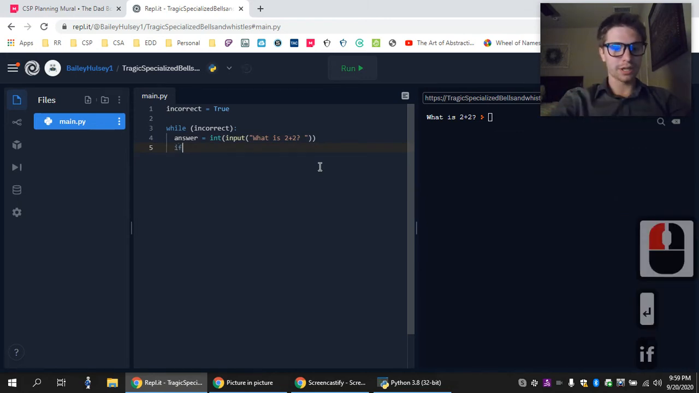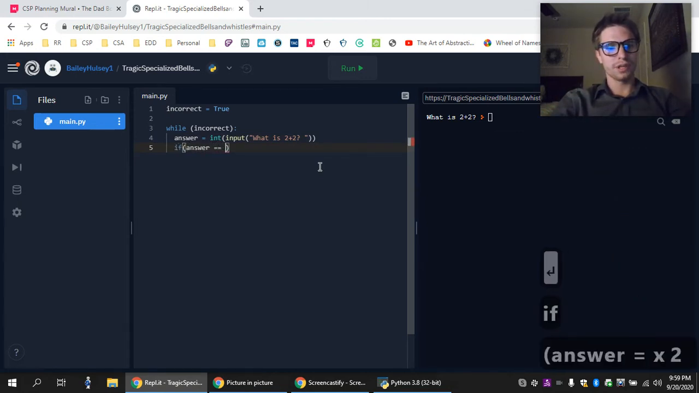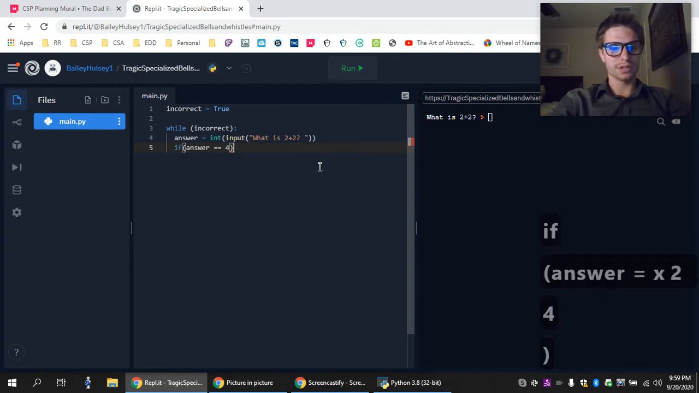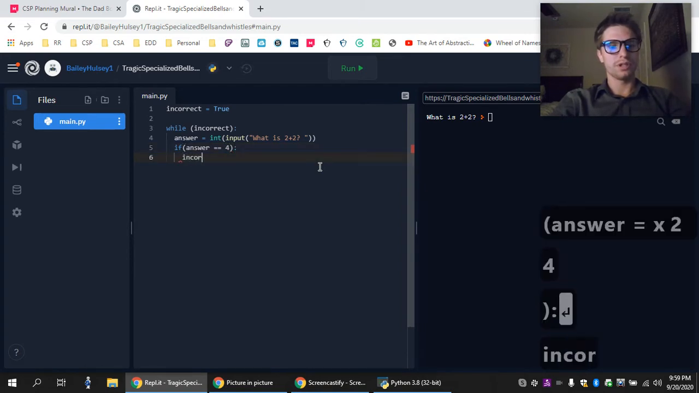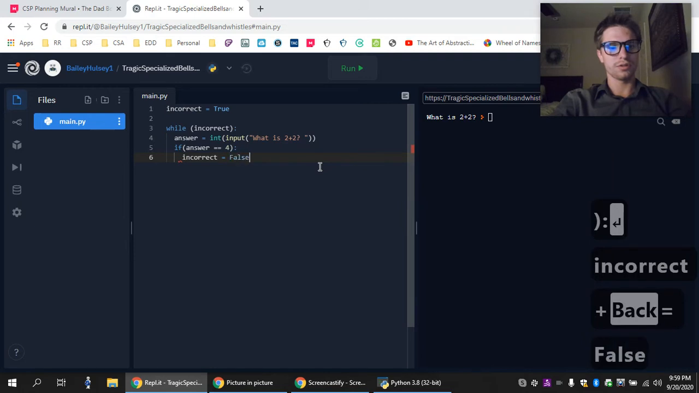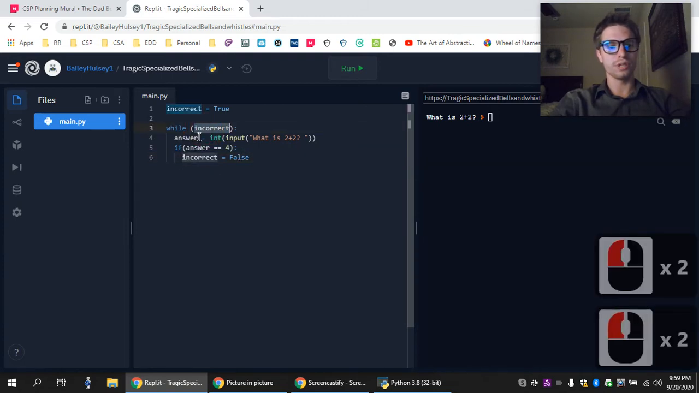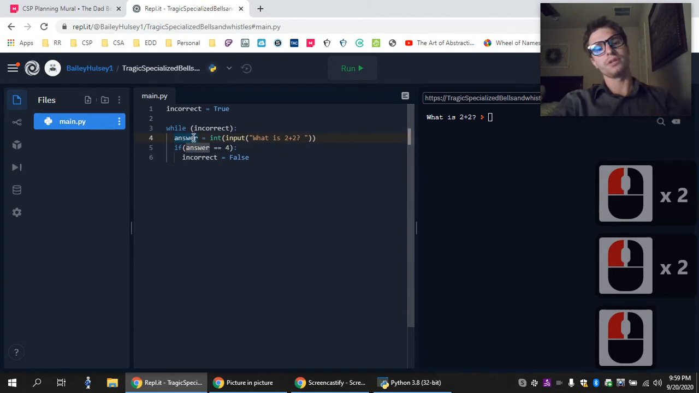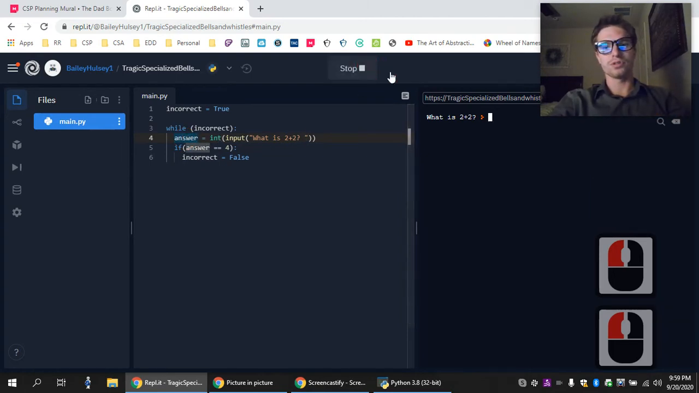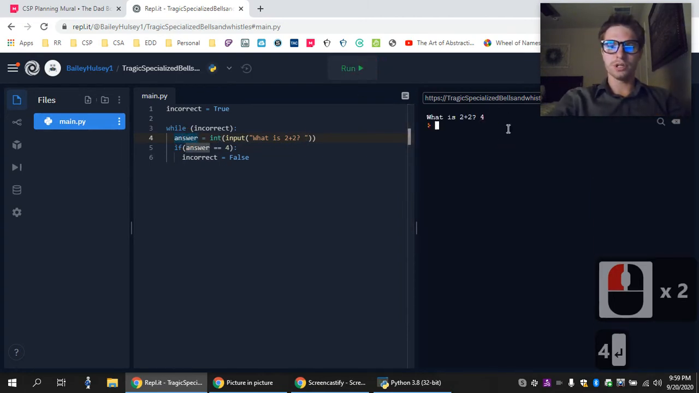And then maybe I'll say, if answer is equal to 4, and that is the correct answer, then I will turn incorrect to false. So it's no longer incorrect if that is the case. Otherwise, it will loop back around and continue to run this because this is still true. It is still incorrect. And then it will get me another answer from the user. So what is 2 plus 2? I'm going to say 4, and then it's done.